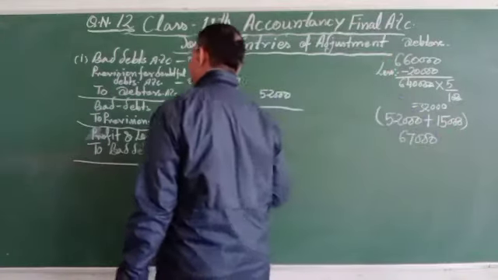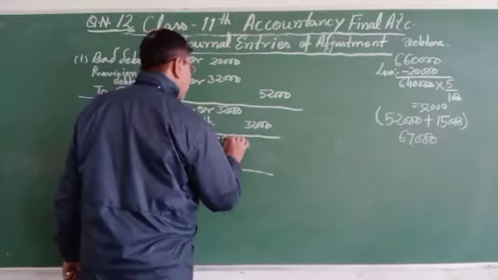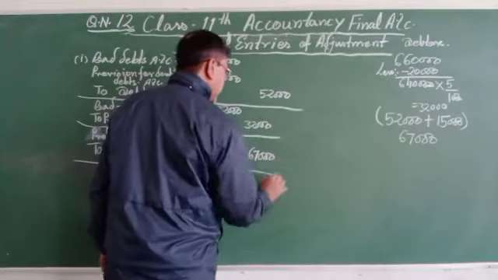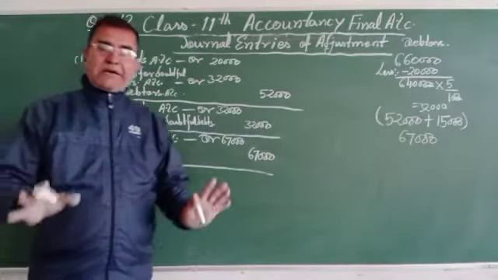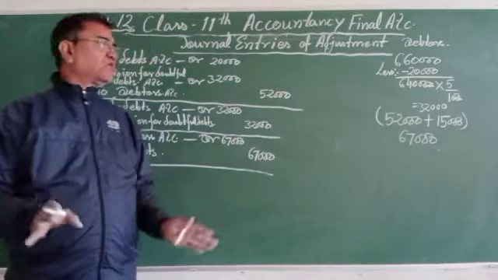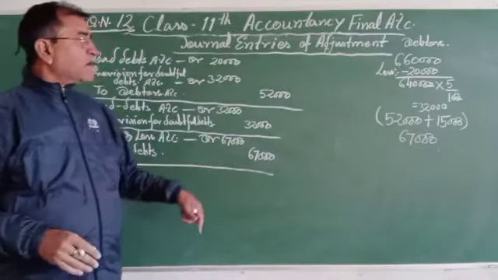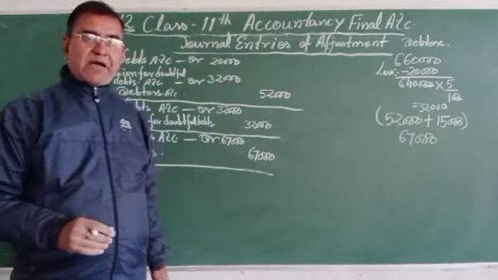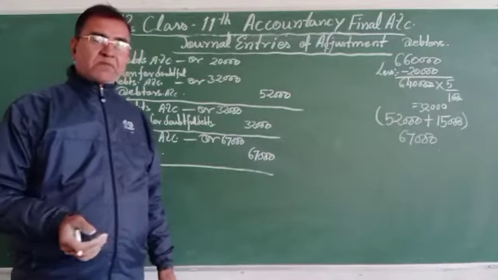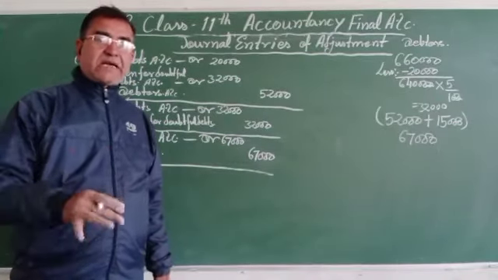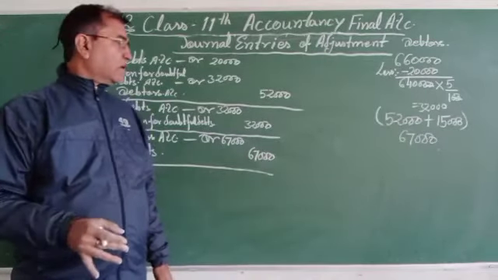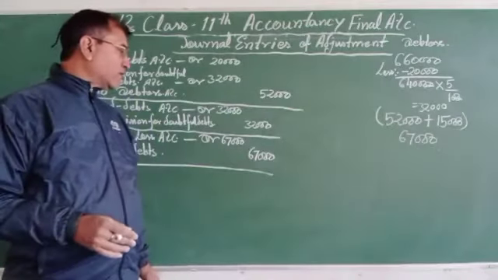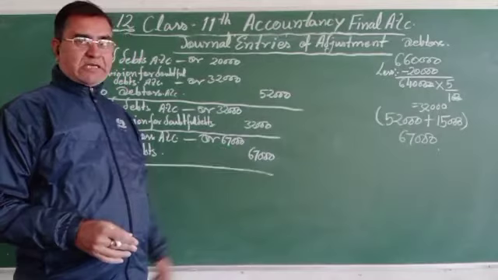Total bad debts transferred to profit and loss account 67,000. That will be the total bad debt, because 15,000 is also given in the trial balance. Further bad debts plus 20,000 will be 35,000, and then 32,000 provision for doubtful debts. These three added together will be 67,000.